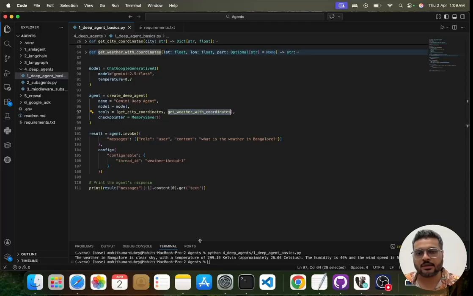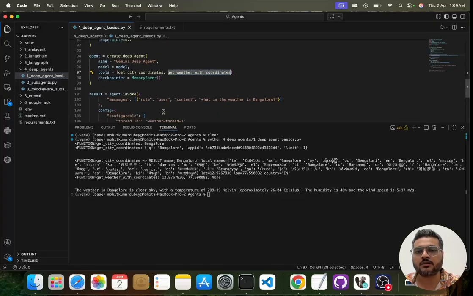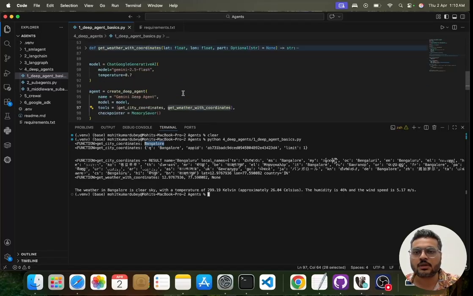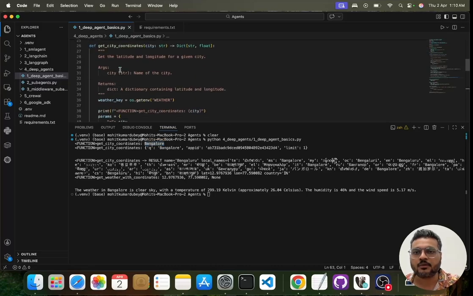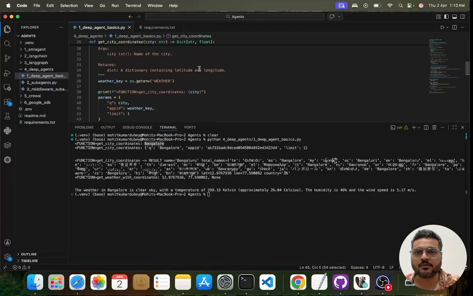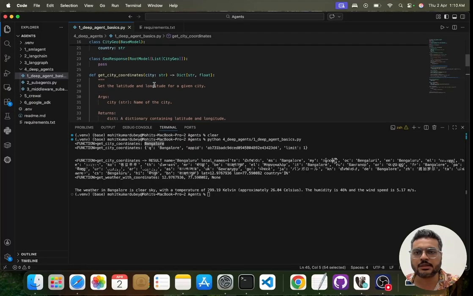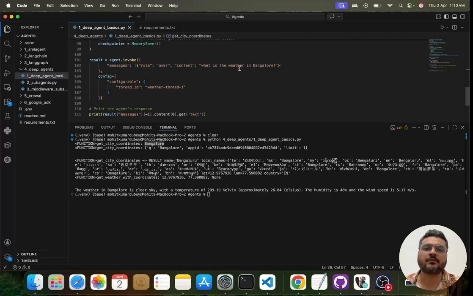Now let us see, I have already executed this, and let us see how the agent has actually functioned. Okay, so when I've executed this file, you can see that first the function which is called is get city coordinates, and the argument that has been sent is Bangalore, right? So you will come in this function get city coordinates, and you will see that I have added a print statement over here with the argument that I have received, right? So you will see that it is telling you that I have sent Bangalore, and see, my query is what is the weather in Bangalore.